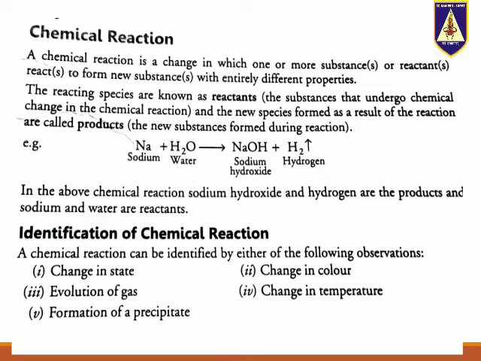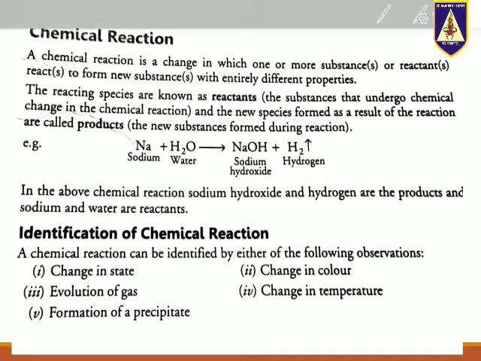Example, sodium plus water gives sodium hydroxide plus hydrogen. In the above chemical reaction, sodium hydroxide and hydrogen are products and sodium and water are reactants.